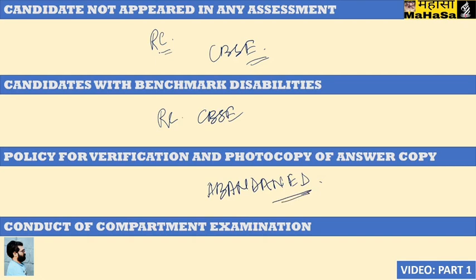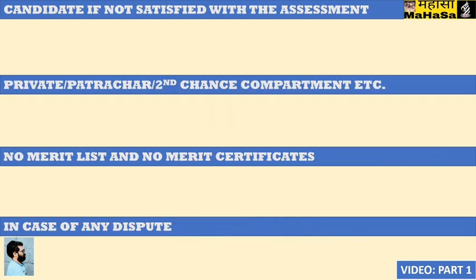Conduct of compartment examinations after result declaration: certain students may come under this category. Whenever the conditions become conducive, CBSE will hold compartment examinations and students shall be informed in time. If candidates are not satisfied with the assessment, they can opt for a written examination, and this written examination will be held when the conditions become favorable for holding examinations, and these candidates will have a link on the CBSE website to register themselves after the result is declared.